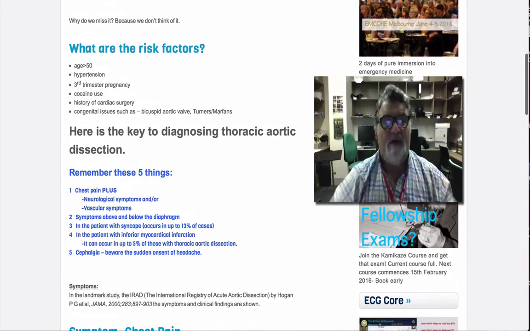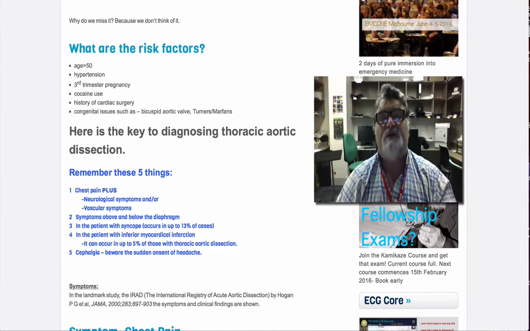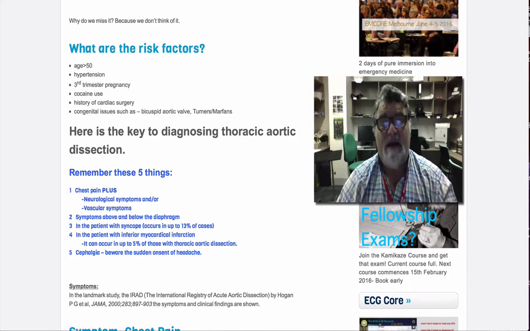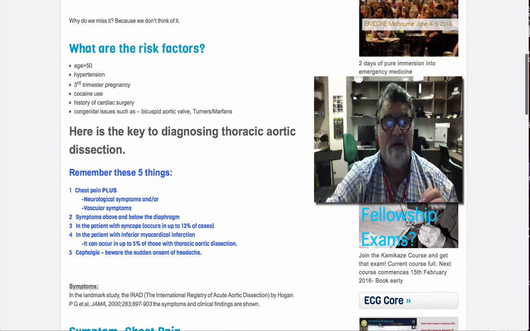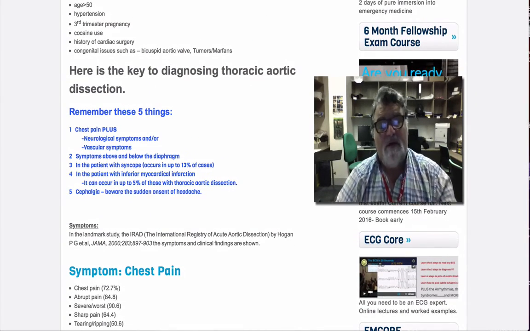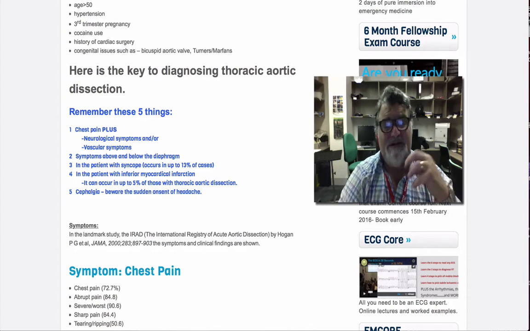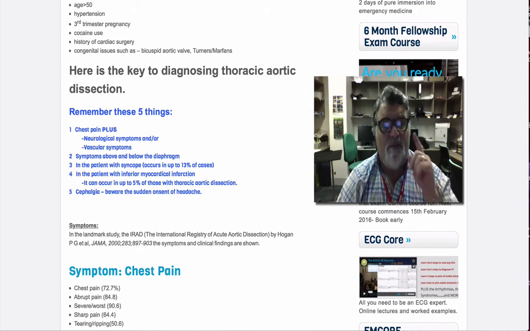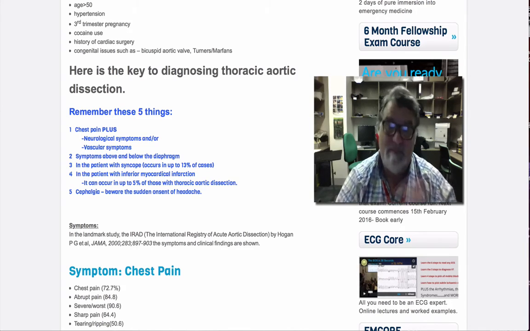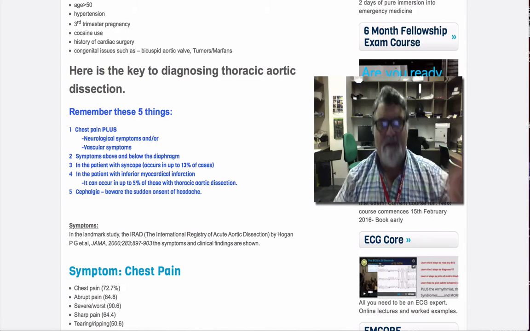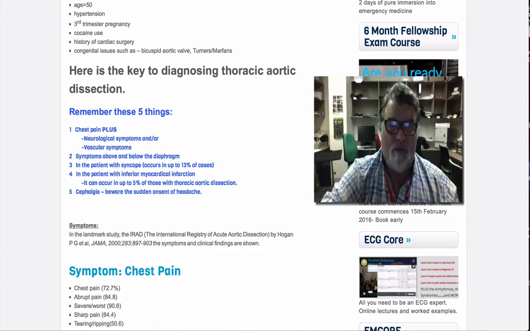So there is a landmark study, and this is the IRAD study, the International Registry of Acute Aortic Dissection. It's in JAMA 2000 by Hagan et al., and it is a landmark study, and you need to read this. And it gives us the signs and symptoms related to thoracic aortic dissection. So chest pain is important, but tearing, ripping, textbook type pain only occurs in about 50% of cases. The important thing is that they do have chest pain. It occurs in about 3/4 of patients. It is abrupt and it is severe, worst pain they've ever had. So sudden pain, severe pain is more important than tearing and ripping.